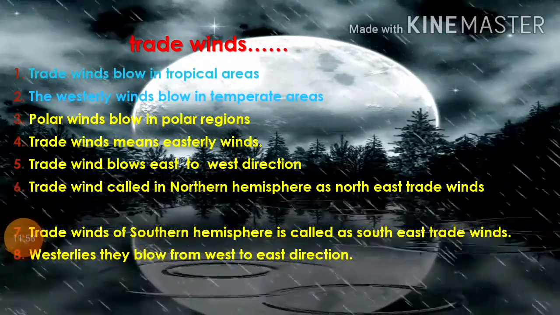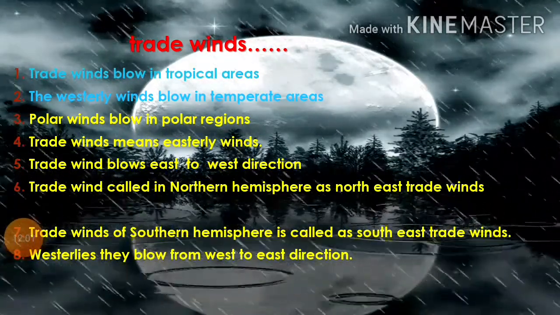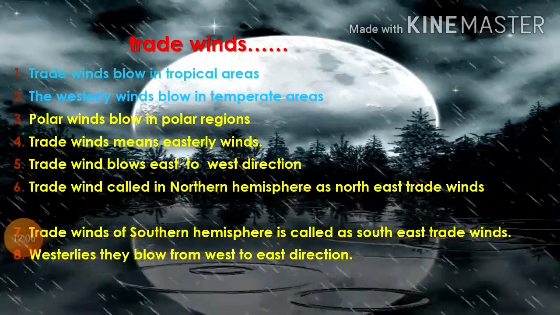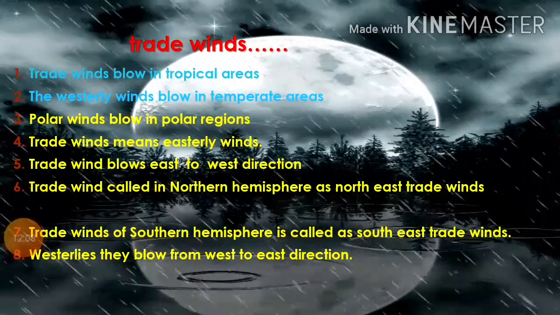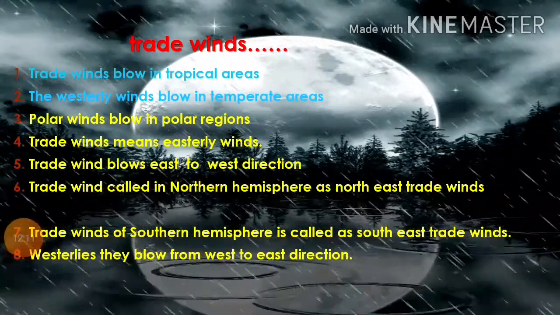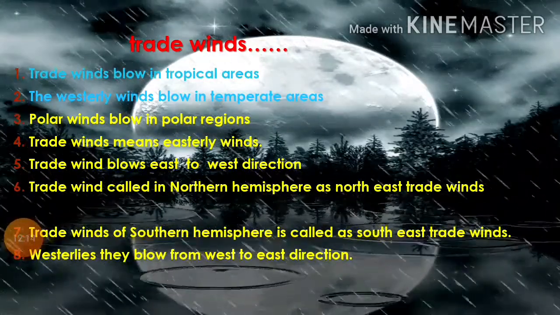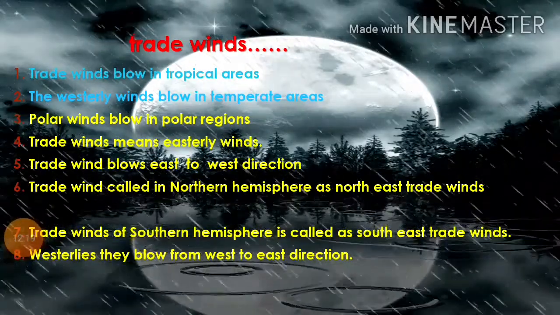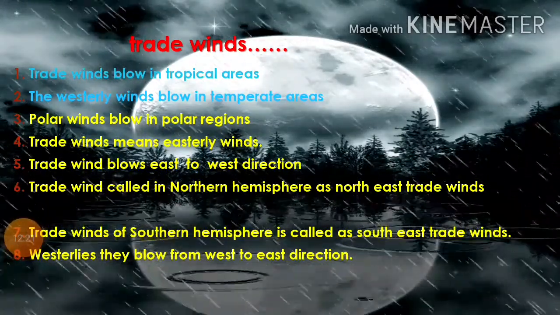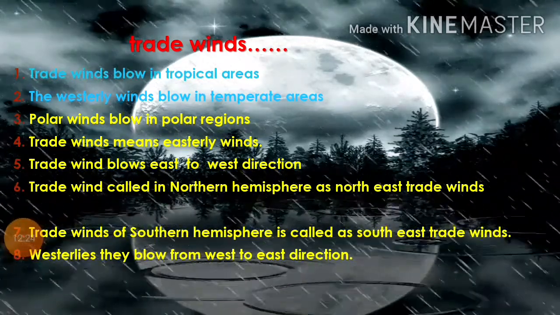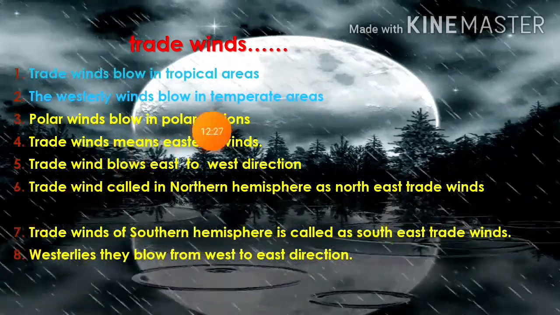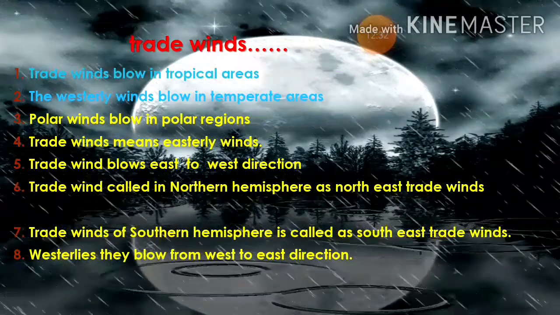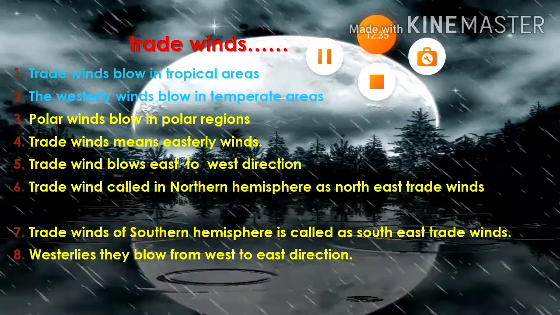Sixth one: trade winds in the northern hemisphere are called northeast trade winds. Very important. Seventh one: trade winds of the southern hemisphere are called southeast trade winds. Last one is westerlies. They blow from west to east direction. I hope it is clearly understood, and we will complete this lesson in the next video. Thank you one and all.